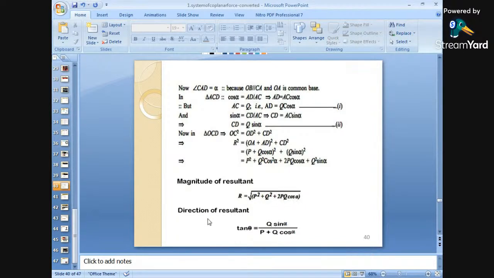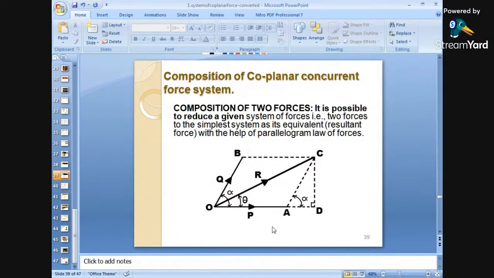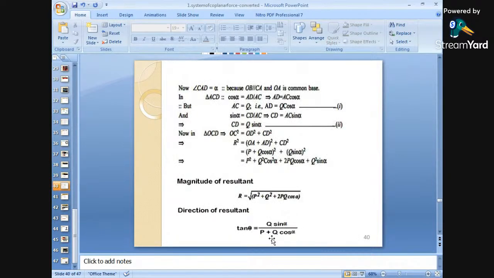cos of alpha. डायरेक्शन क्या है, देखो इसका, व्हाट इज द डायरेक्शन ऑफ द रिजल्टेंट, इट हैज बीन मेजर्ड विद tan theta is opposite upon adjacent. तो ये here we can see the opposite side and adjacent side, ठीक है ना. तो here tan theta is nothing but Q sin alpha divided by P plus Q cos of alpha.